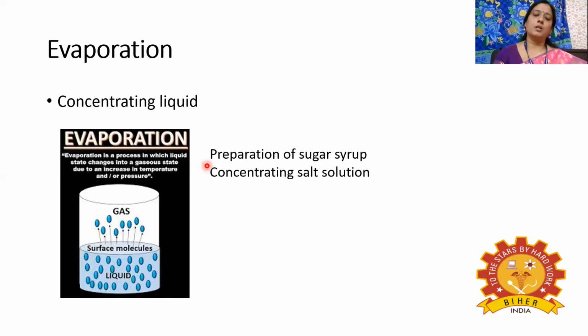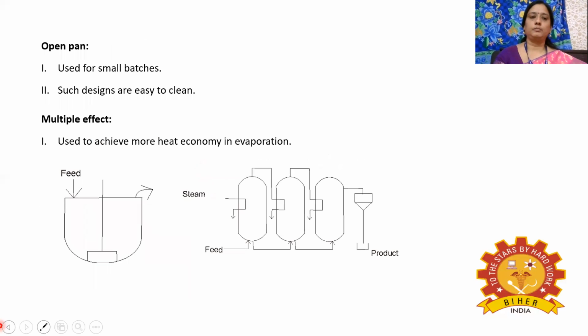Then next is concentrating the salt solution in the salt manufacturing process. So the main product of evaporation is the highly concentrated liquid. This evaporation is carried out by evaporators: open pan evaporators and multiple effect evaporators. The open pan evaporator is mainly used for small batch operations, and it is easy to clean. So this is the main advantage of the open pan evaporator.